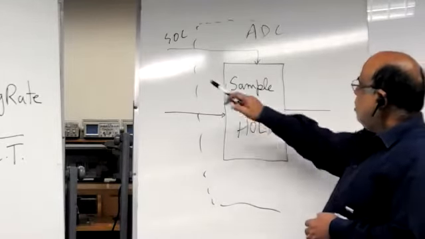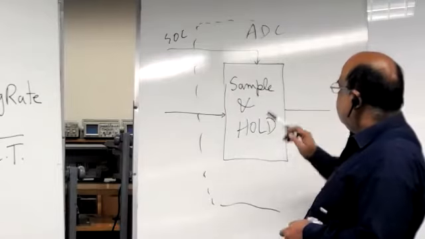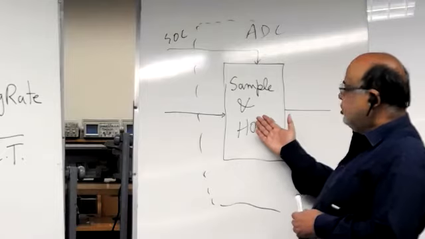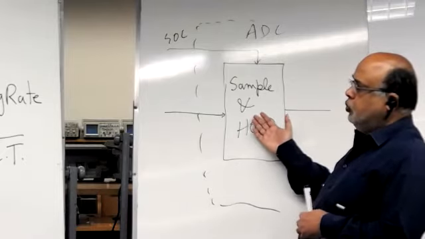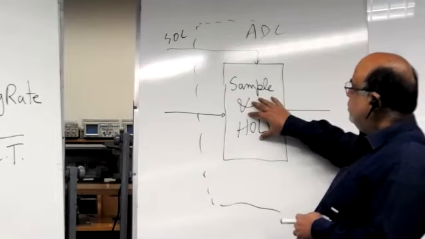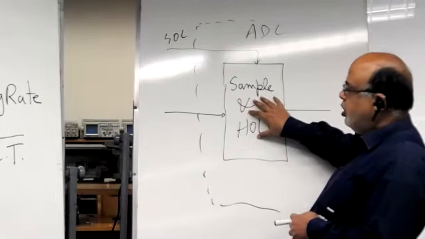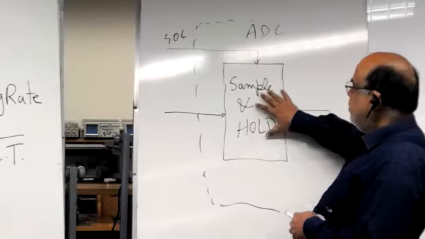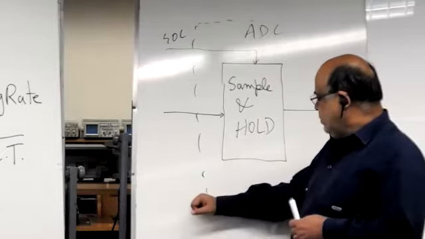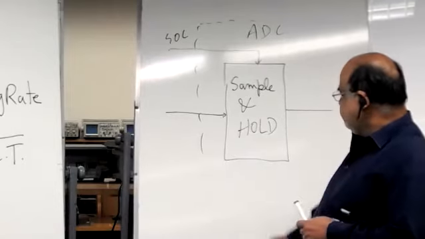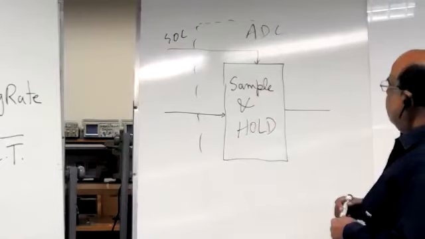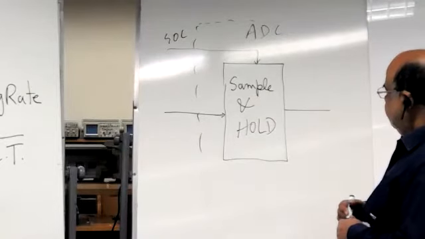So start of conversion basically goes to this sample and hold circuit, which is basically a capacitor. The capacitor charges to the input voltage, and its value is such that it remains charged for the time that it is being converted into digital format. So basically it is a capacitor inside.